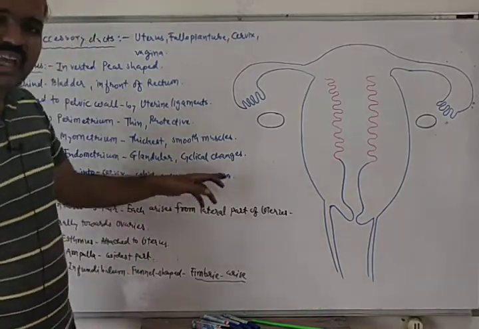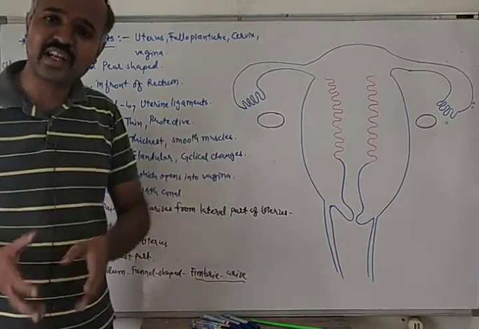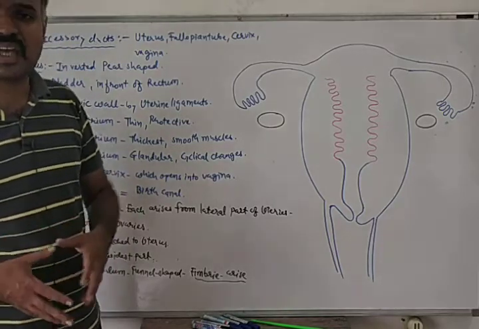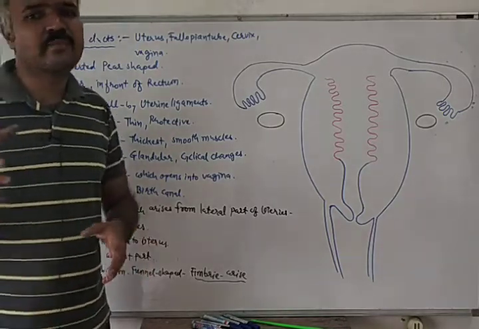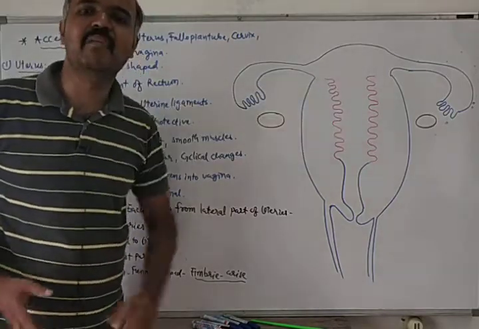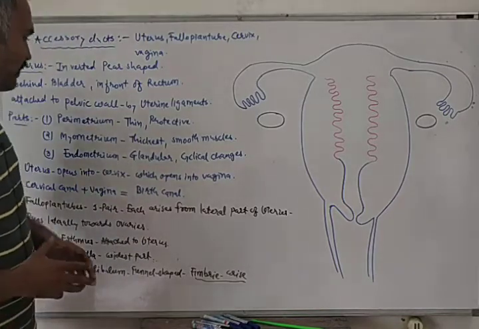This endometrium, which is glandular in nature, undergoes cyclical changes every month, which is known as the menstrual cycle, and it is essential for implantation of the embryo. The embryo is implanted in the endometrium of the uterus.